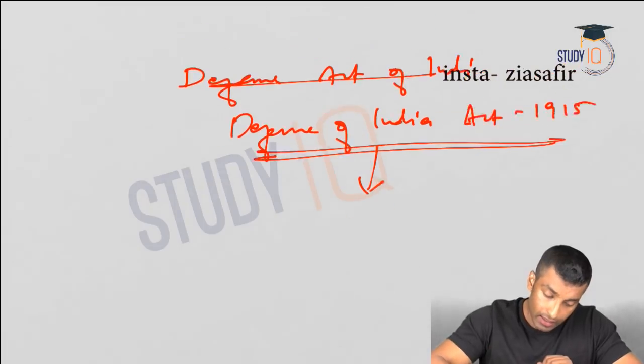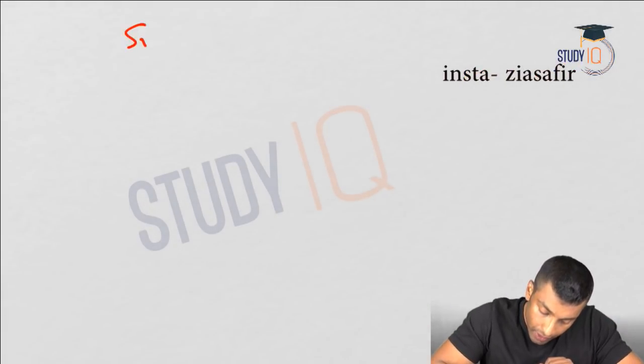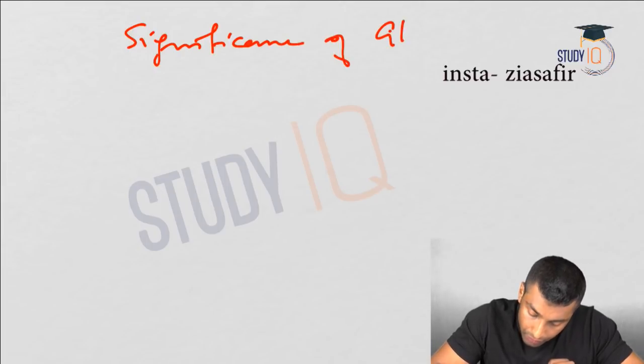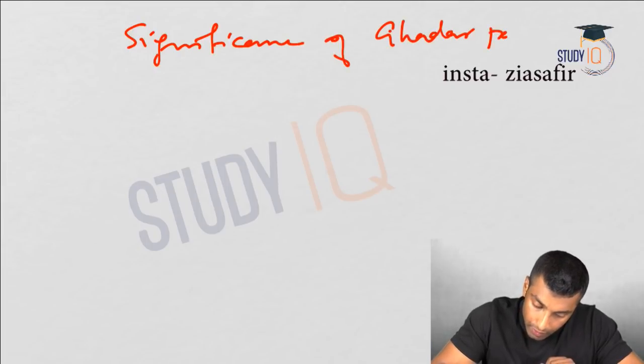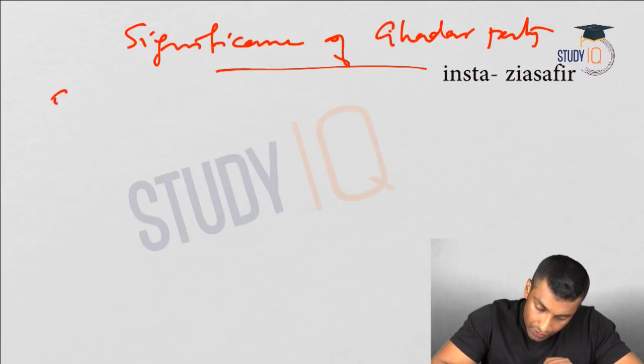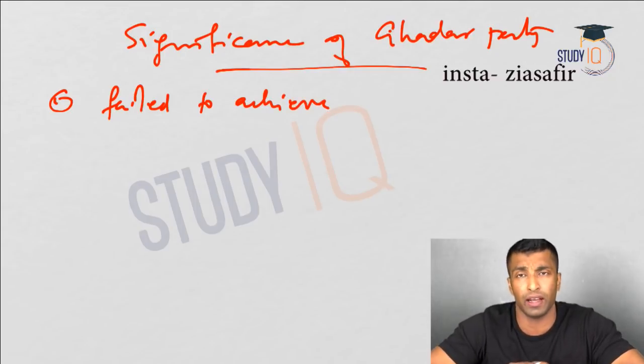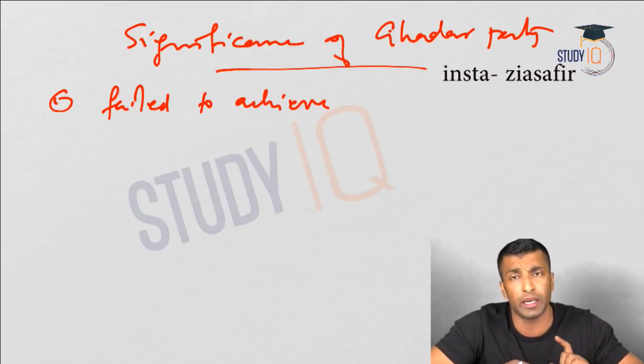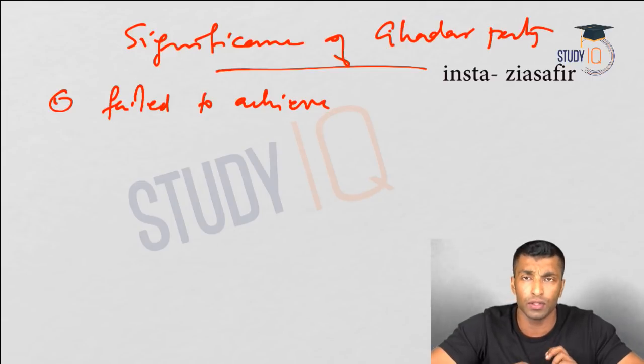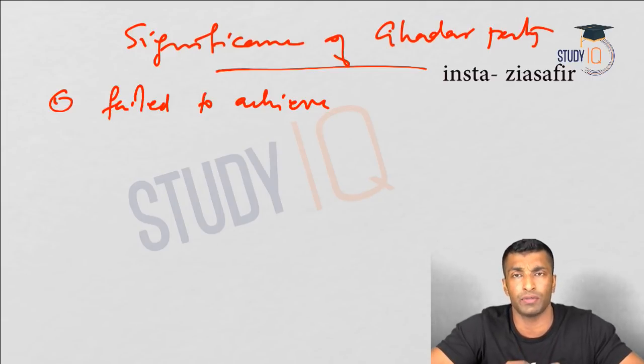Now let's quickly discuss the significance of the Ghadar party. In fact, first I want to talk about the failure, and it was actually a failure. The first phase of militant nationalism was also a failure because they couldn't achieve their goal.